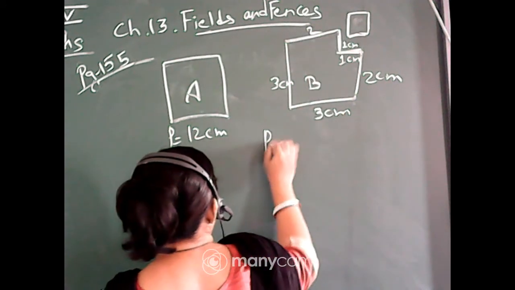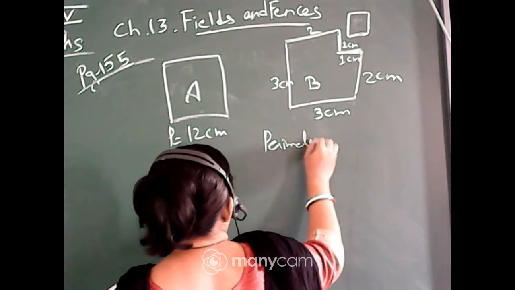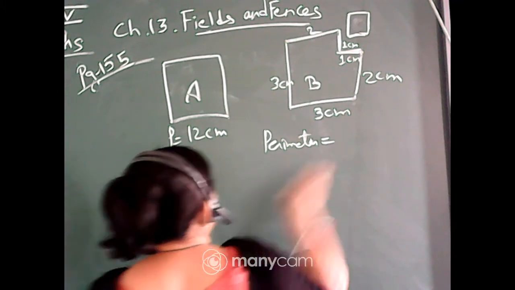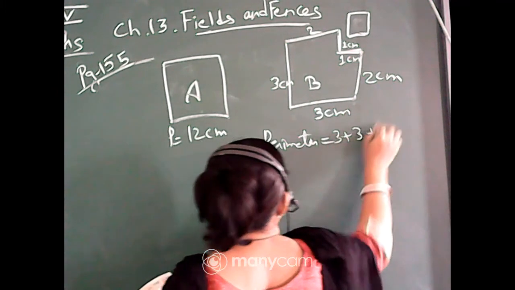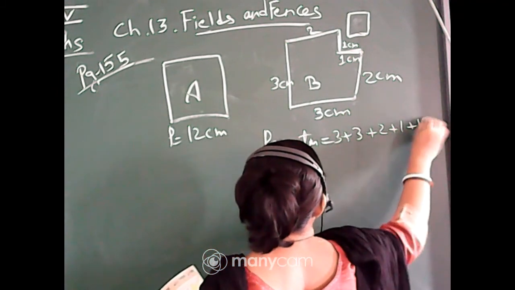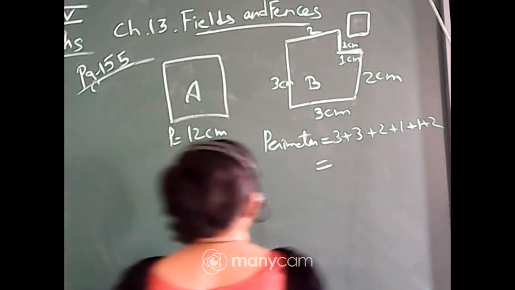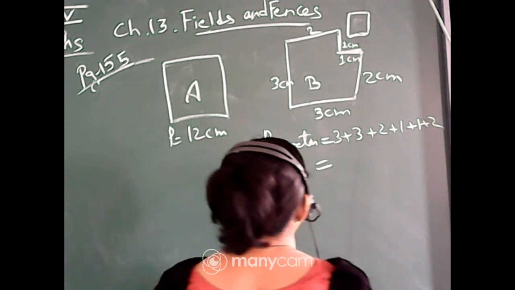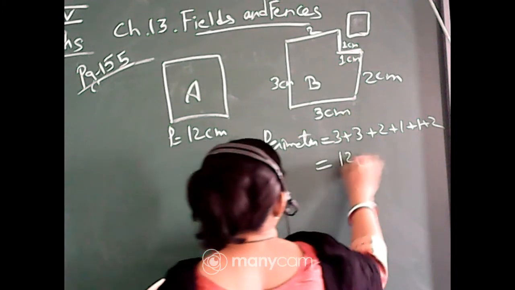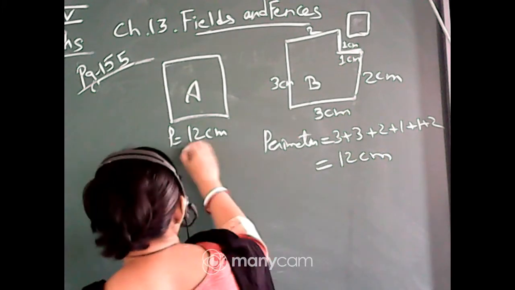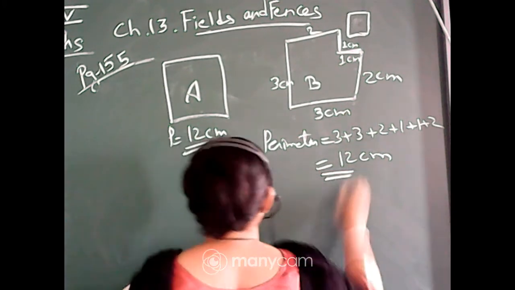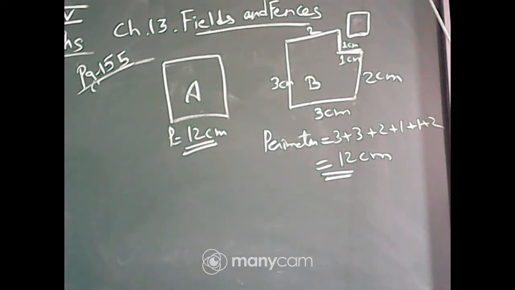Now perimeter, count it. 3 plus 3 plus 2 plus 1 plus 1 plus 2. That means 3 plus 3, 6, 7, 8, 9, 10, 11, 12. 12 centimeters, same. As the perimeter of A and the perimeter of B both are the same, it is 12 centimeters. We will write it here. The boundary of B is the same.